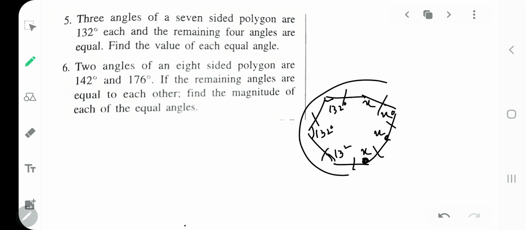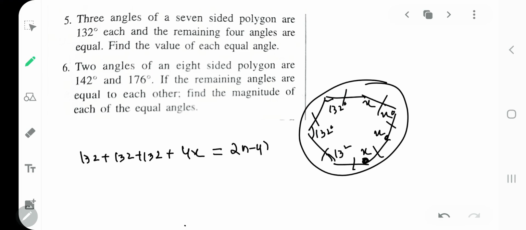So this is the sum of all interior angles, that is 132 plus 132 plus 132 plus 1, 2, 3, 4x. That will be equal to the sum of all the angles by the formula 2n minus 4 into 90. It is 7-sided, so can I write it 2 into 7 minus 4 into 90? And from there I'll get this as 900.